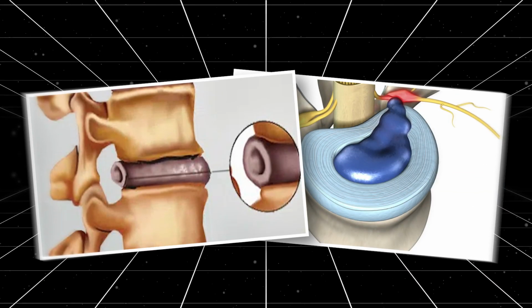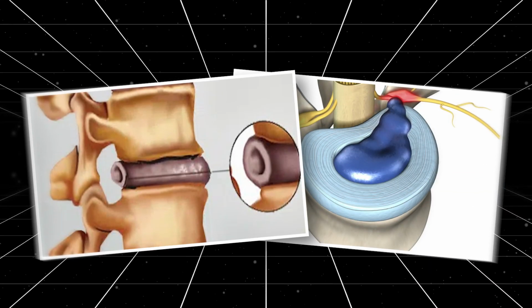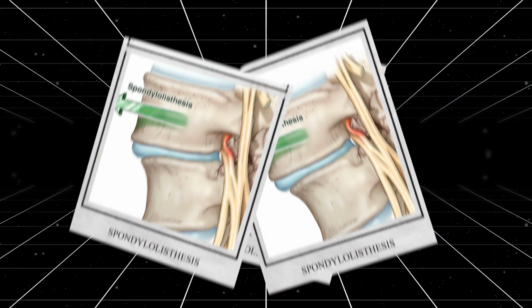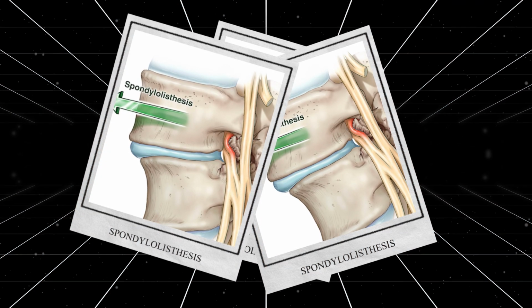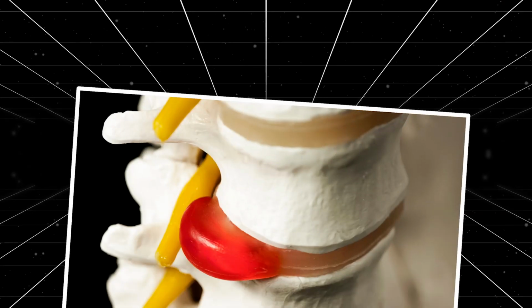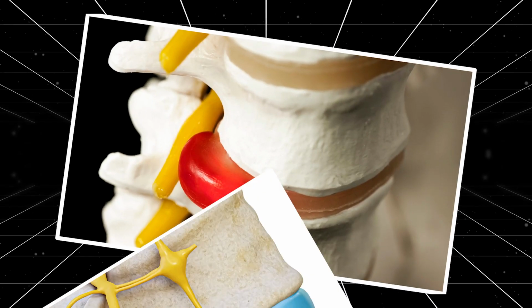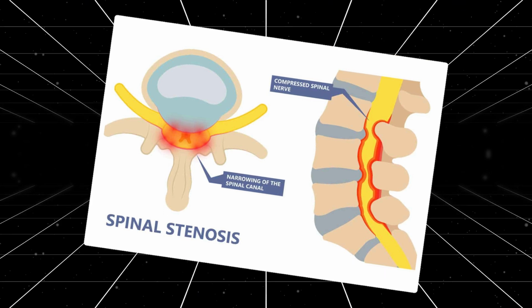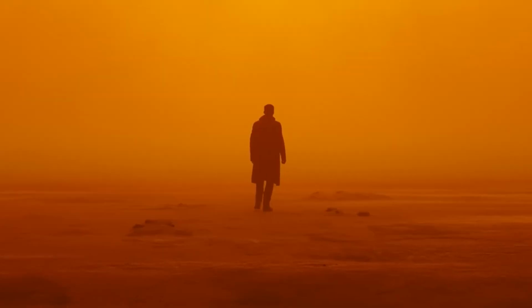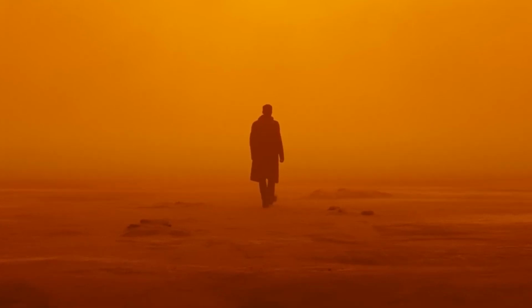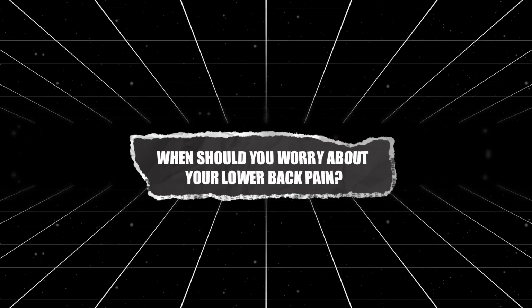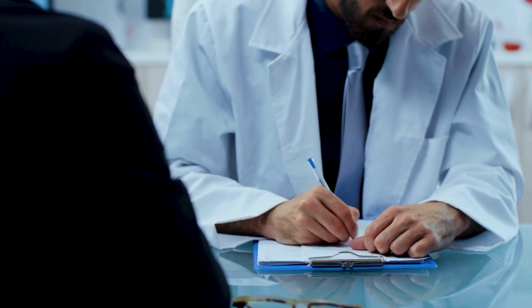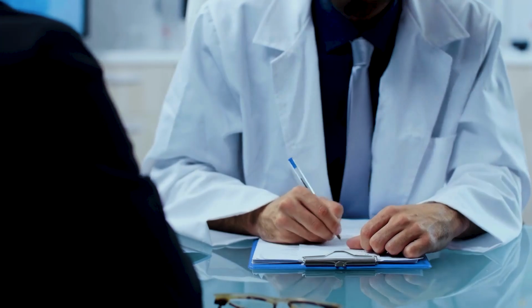Common findings like disc tears, bulges, and mild misalignment of the vertebrae, a condition called spondylolisthesis, are usually asymptomatic, while severe conditions like disc extrusion, nerve compression, and spinal canal stenosis are more likely to cause symptoms. So finally, we've come to the most important question. When should you worry about your lower back pain? You should see your doctor as soon as possible if you have back pain with any of the following conditions.